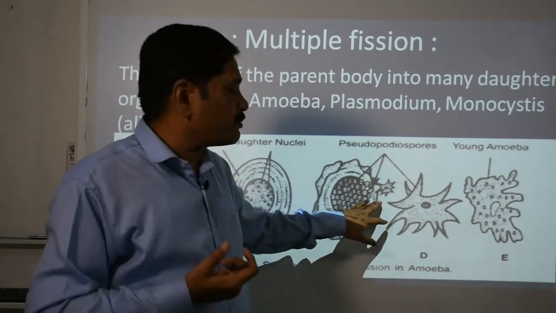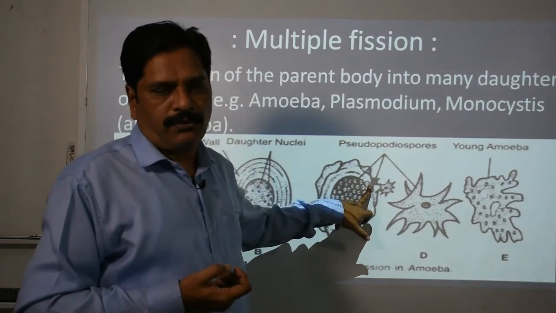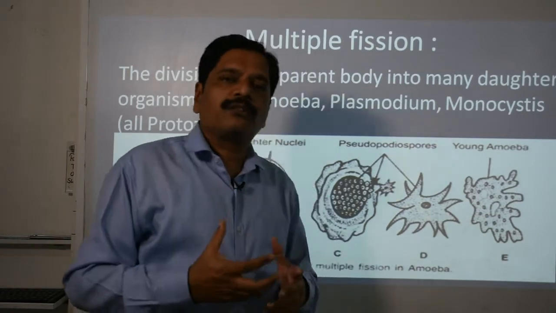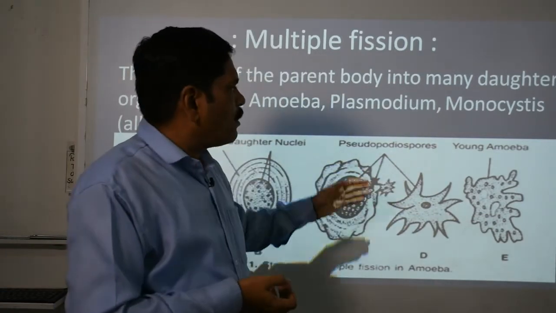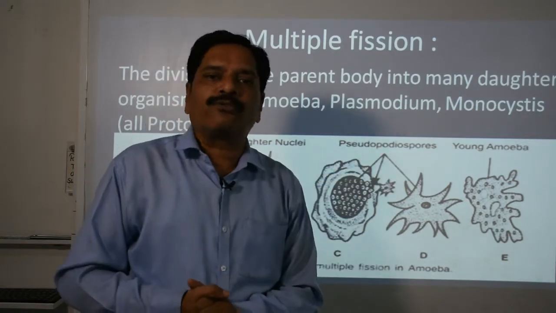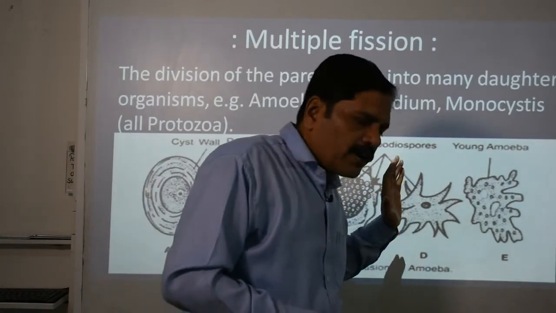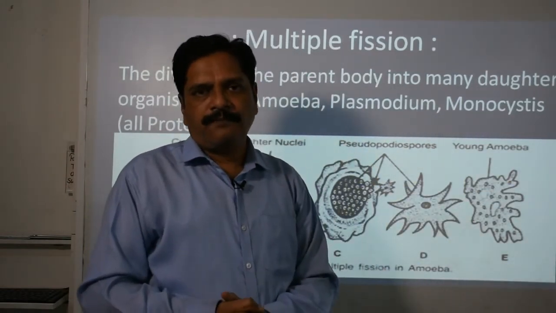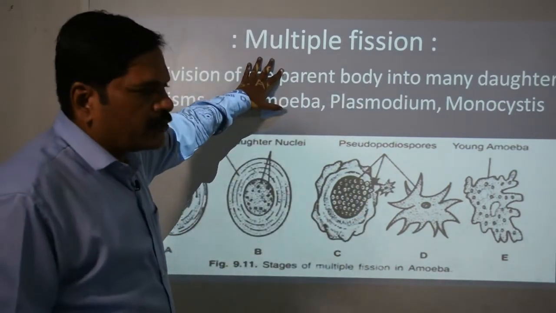This expansion is responsible for cracking it, and one germ pore comes out, and from this the amoeba, the pseudopodial structures, or we call them the pseudopodiospores, come out, and each and every pseudopodiospore will develop into a young one. Clear? So this is the basic feature of the multiple fission.